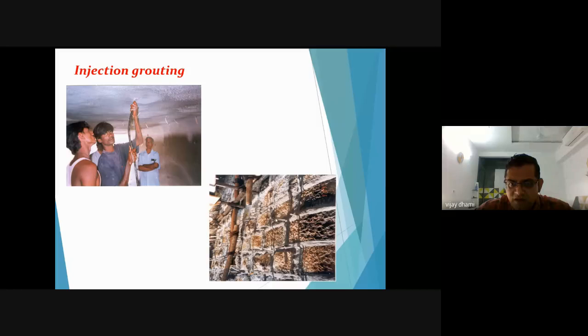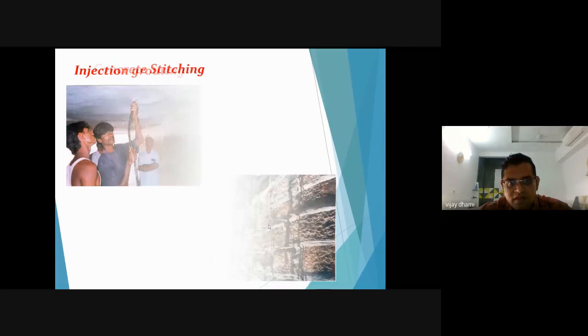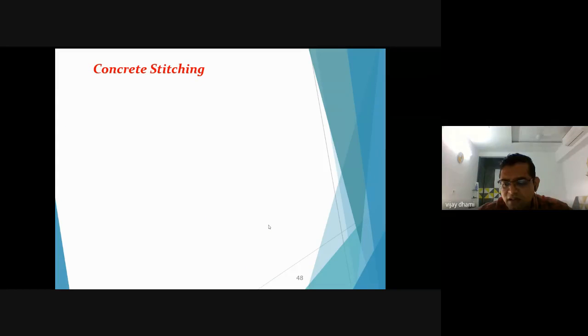These are the photographs of masonry repair, or you can say masonry cracks. If you do this kind of injection grouting, then also you can stop or strengthen the masonry, and you can stop leakage from the wall.